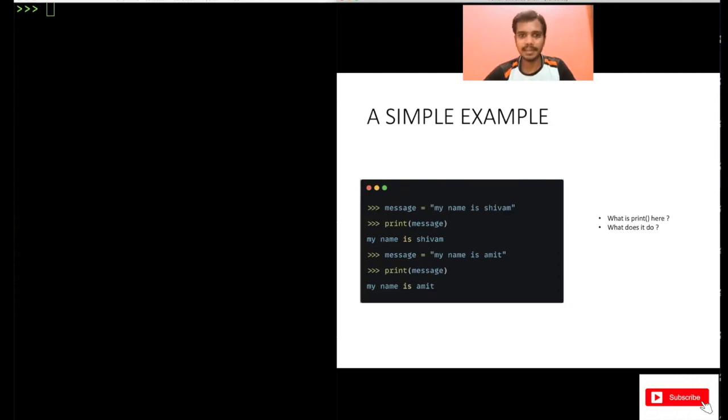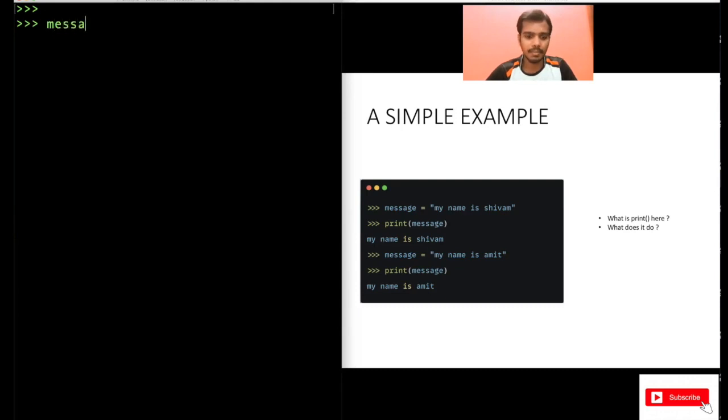Now, a simple example is here. Let me write it on my right-hand side. message equal to my name is Shiva. You can also write your own name. Then press enter. So what I'm doing here is, this message is the variable name. Understand this. And in this variable, I am storing some data, that my name is Shiva. This is the data that is being stored in the variable called message.